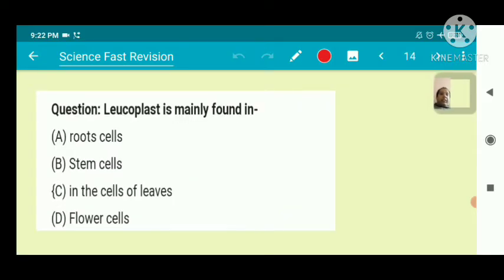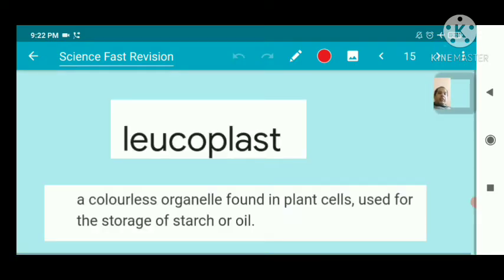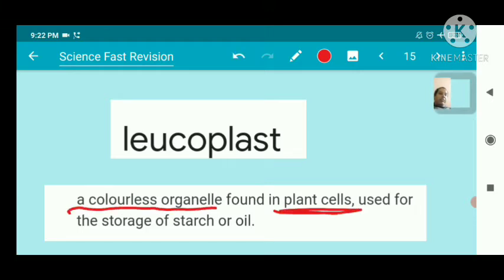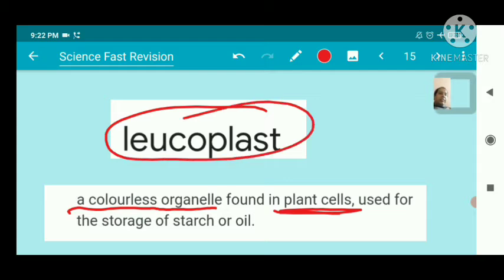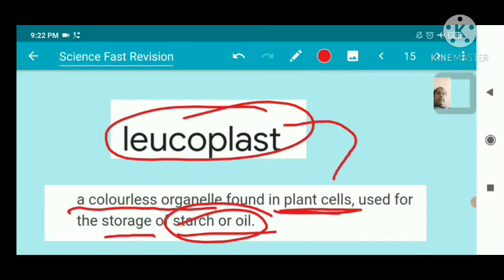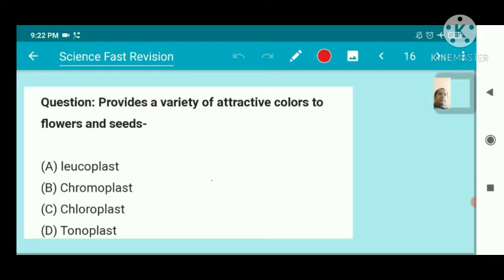Leucoplast is mainly found in root cells. Leucoplast is a colorless organelle found only in plant cells, used for storage of starch or oil. Leucoplast is present only in plant cells, a colorless organelle, used for storage of starch or oil.